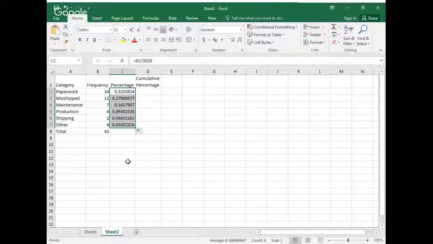And now you see all of those are in decimals. They don't look like our pretty percentages. To make it a percentage, I'm simply going to hit the percent button. And there we are. It did all the rounding for us.